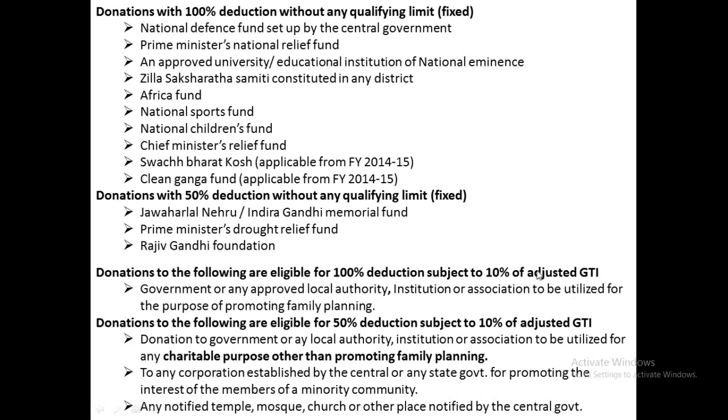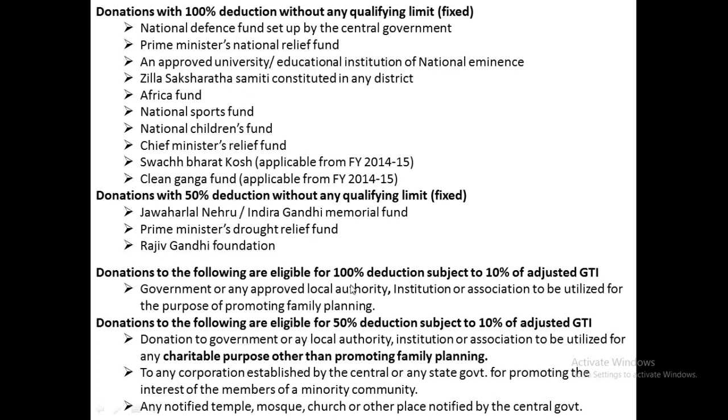In the last session we have seen how to calculate the adjusted gross total income. It is similar to the gross total income. All the deductions that are allowed before 80G are deducted, and the balance will be the adjusted gross total income. Here the difference is that in the case of without any maximum limit, there will be no comparison.